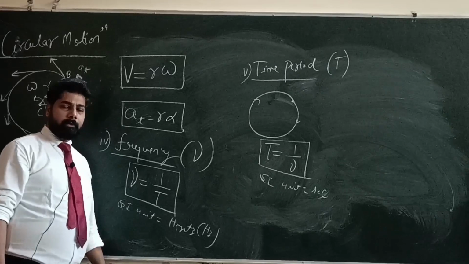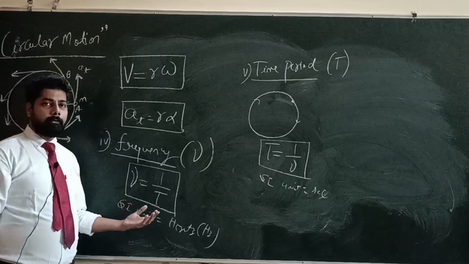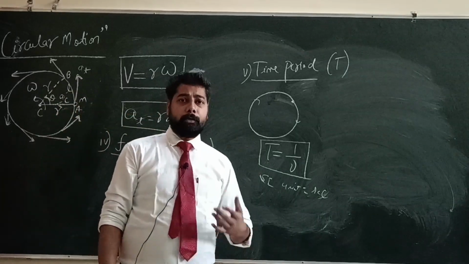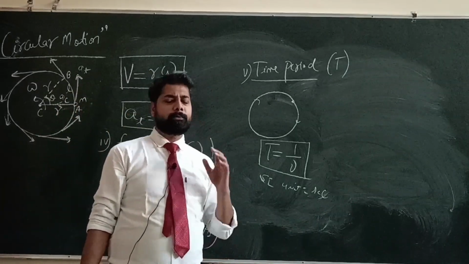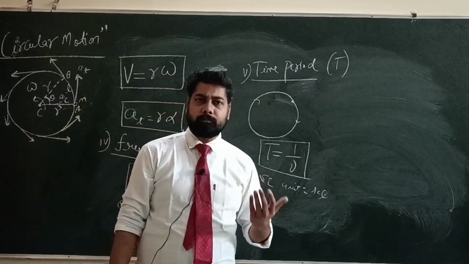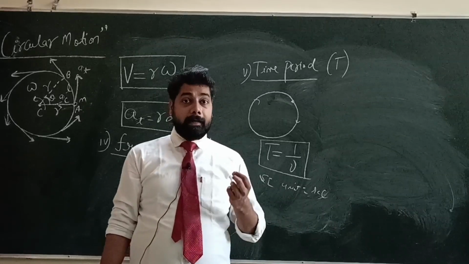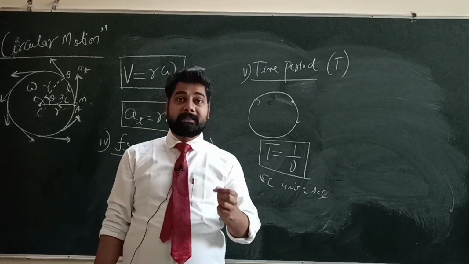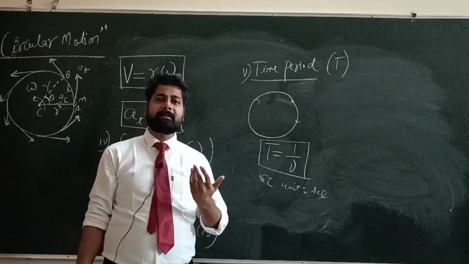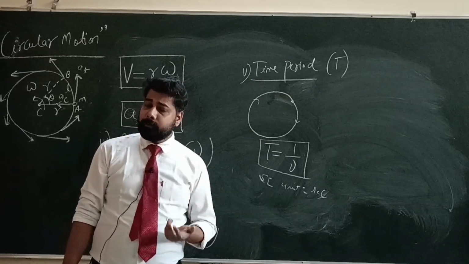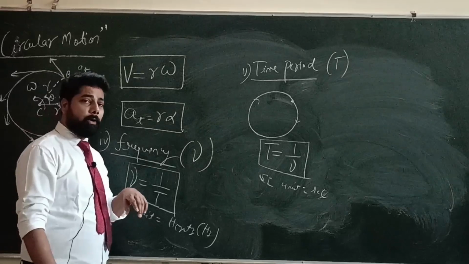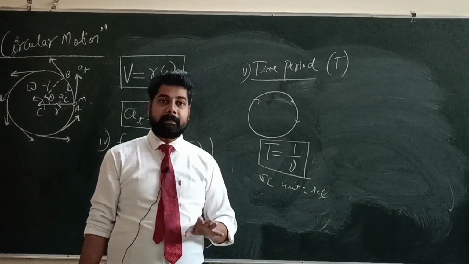So these are the terms which are related to circular motion. Now we will study the difference between uniform circular motion and non-uniform circular motion. A body is said to be in uniform circular motion if it moves on a circular path with a constant speed. If the body is moving with a constant speed, then why are we saying that it is uniformly accelerated motion? So we will study why uniform circular motion is also called uniformly accelerated motion.